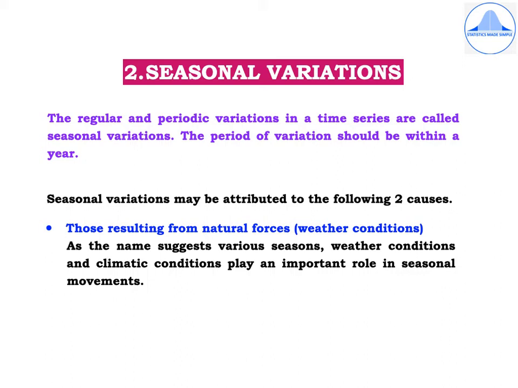The second component of the time series is the seasonal variations. The regular and periodic variations in a time series are called seasonal variations. The period of variation should be within a year. Now, the seasonal variations may be attributed to the following two causes. First one is those resulting from natural forces or the weather conditions. So, as the name suggests, various seasons, weather conditions, and climatic conditions play an important role in seasonal movements.